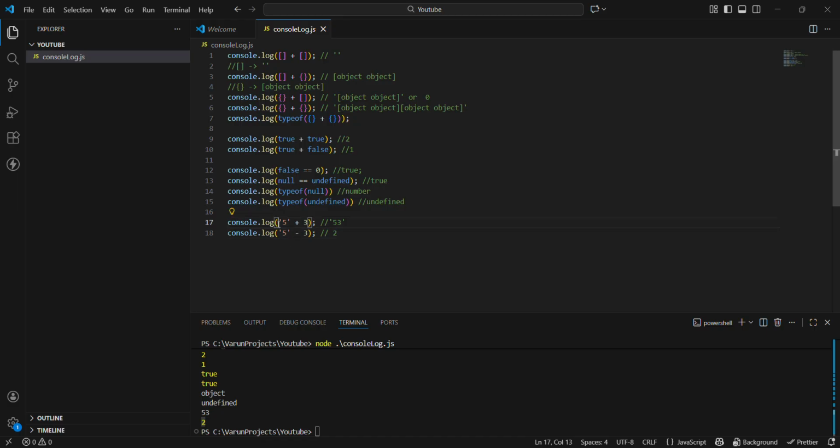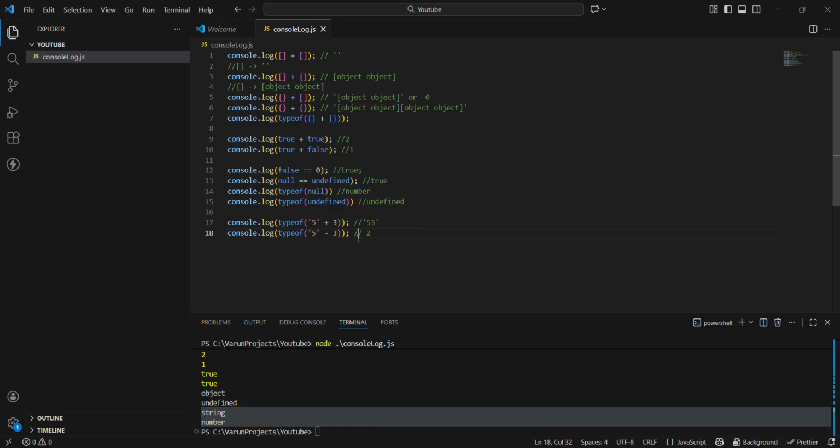If I simply do typeof '5' + 3 and typeof '5' - 3, the first one will be a string and the second one will be a number. Yes sir, string and number. So these are the things you need to remember, guys, and this is also one of the famous interview questions.